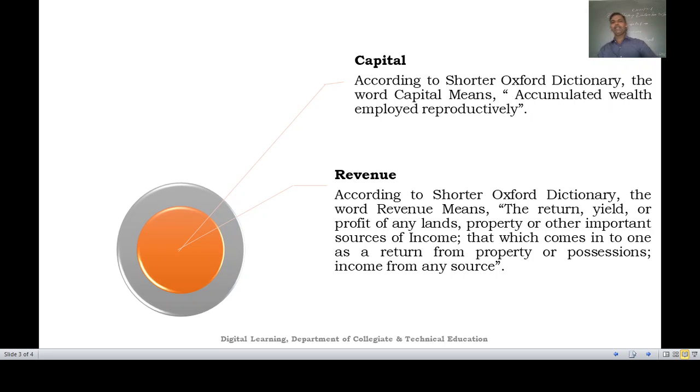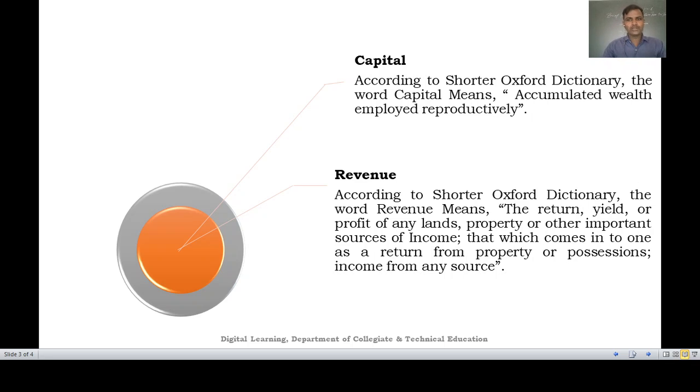Next one. What do you mean by revenue? That is also defined by the Shorter Oxford Dictionary. So we have to look into the definition.